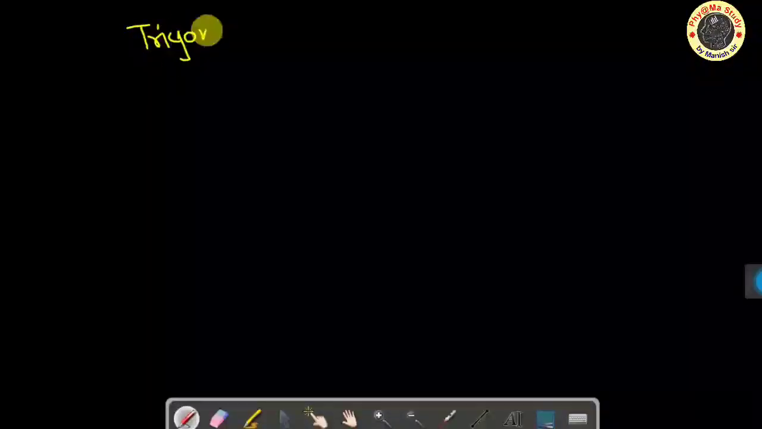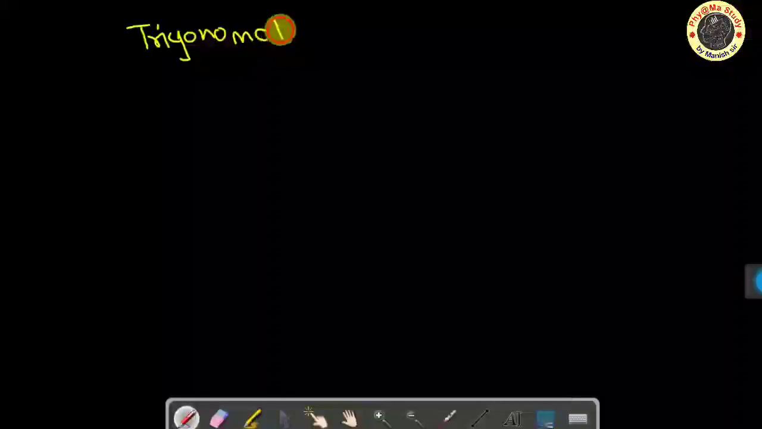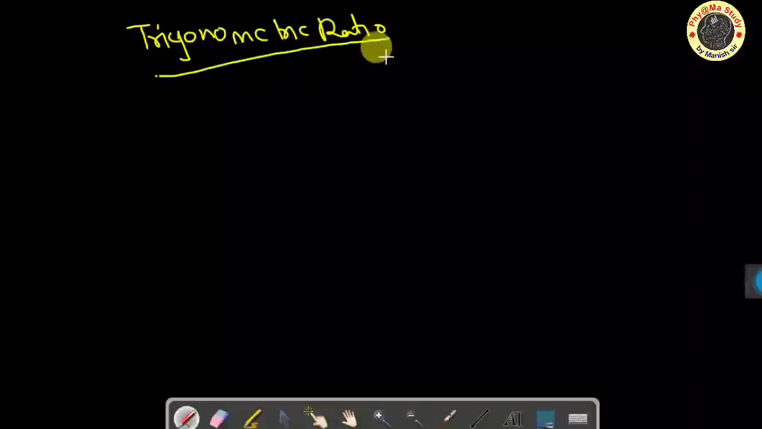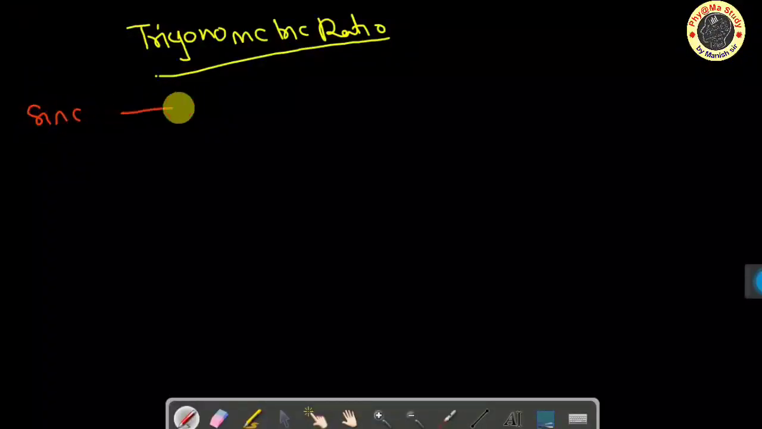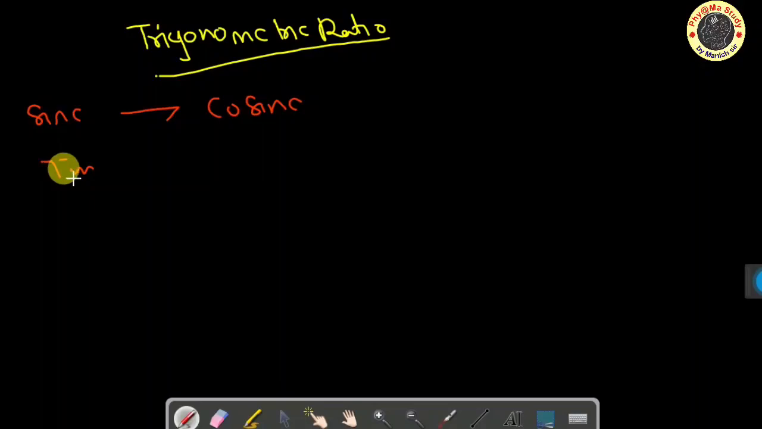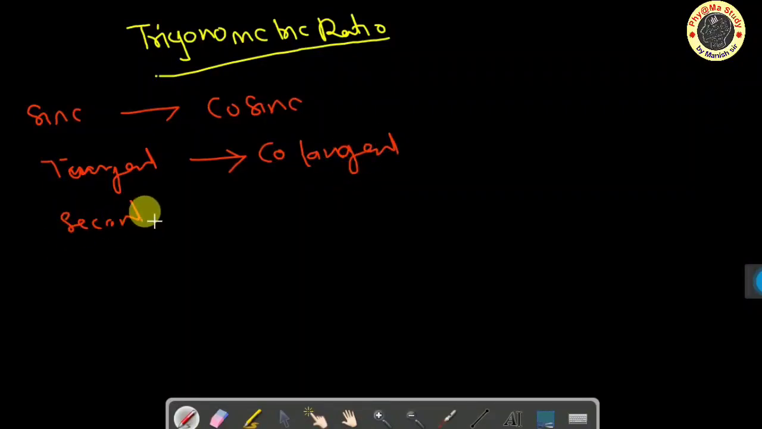trigonometric basics. Trigonometric ratios. You know that there are six trigonometric ratios. The first is sine, and its opposite is called cosine, and next is tangent, and its opposite the cotangent, and last is secant, and its opposite the cosecant.